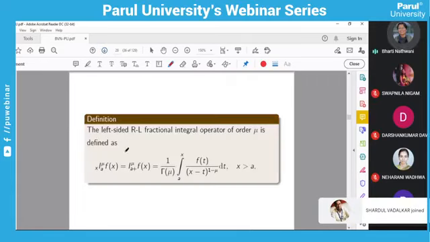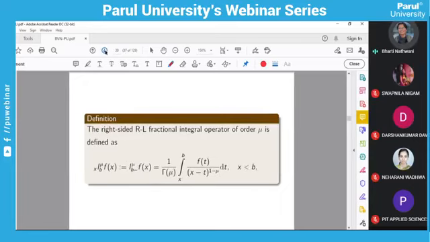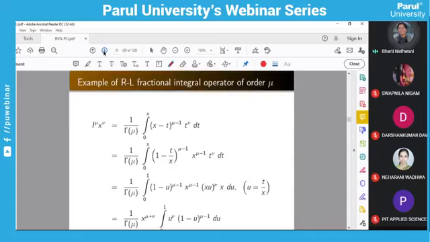The left-sided Riemann-Liouville fractional integral operator is given by this formula, where x is greater than a, and the right-sided is given by this formula. If you are taking x greater than 0, then instead of a, you have to take 0. You have to remember these formulas when you are going to derive any solution of any fractional differential equation. So these are the Riemann-Liouville integral operators.